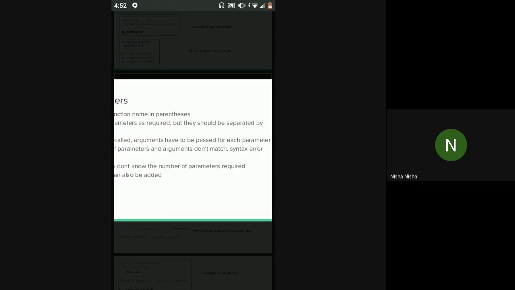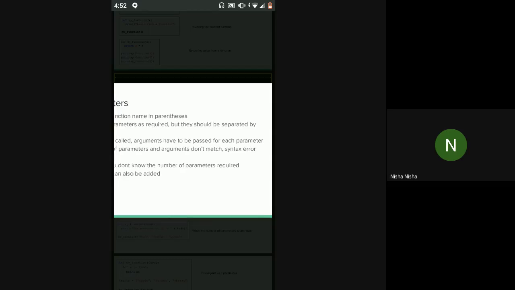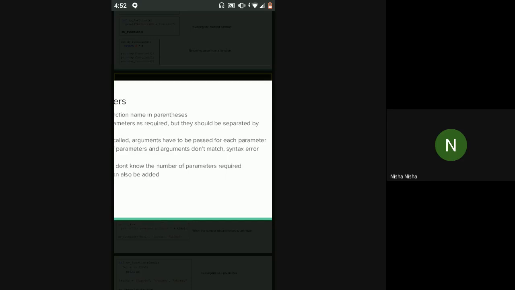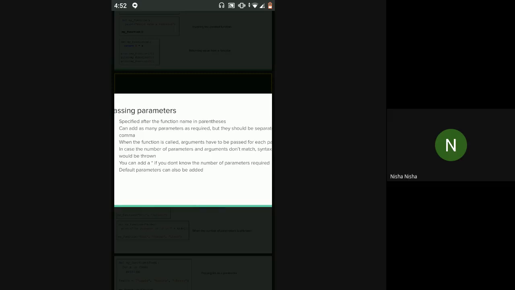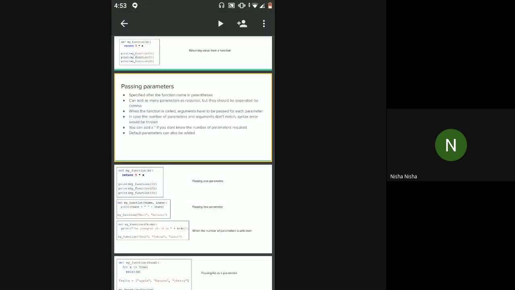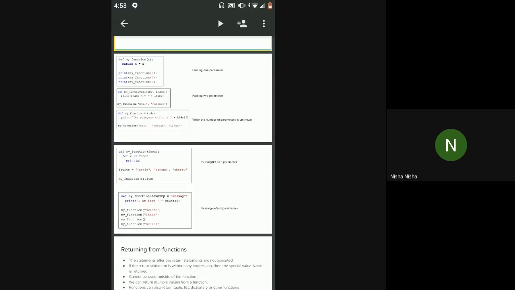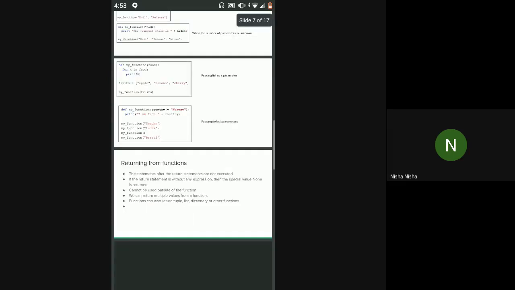For each parameter, unless you have a default specified in the parameter list. If you have a default value associated with any parameter, then you can either pass the argument for it, or you cannot pass it. That is totally cool. In case the number of parameters and arguments don't match, then a syntax error will be thrown. Again, we saw you can add star if you do not know how many parameters are required, and you can use default parameters. These are some other examples of the same things that we saw right now.